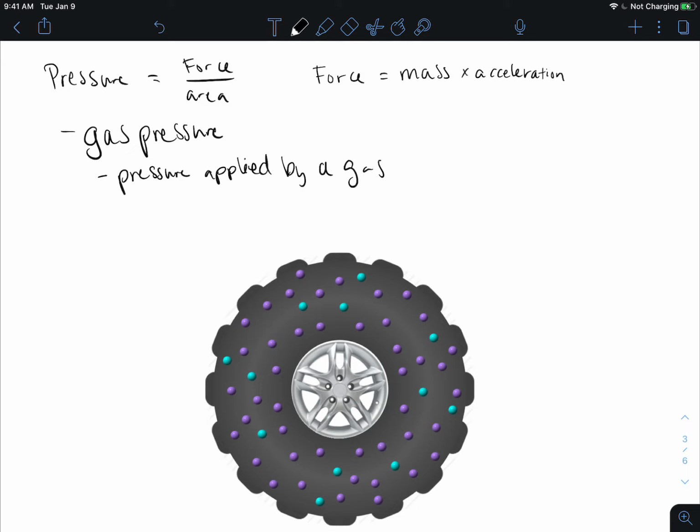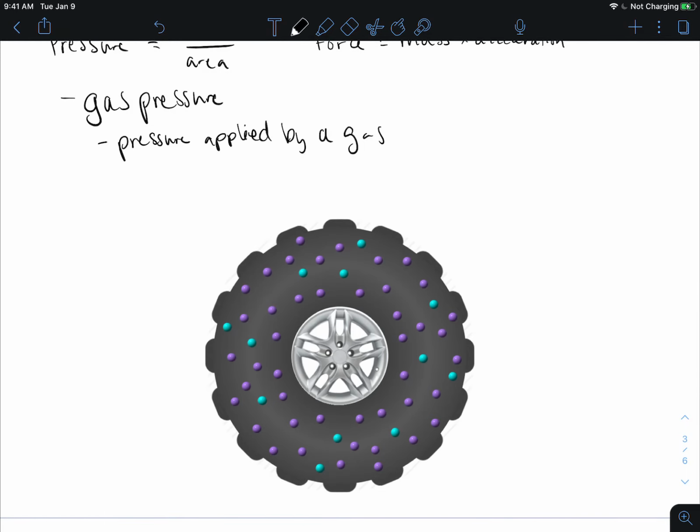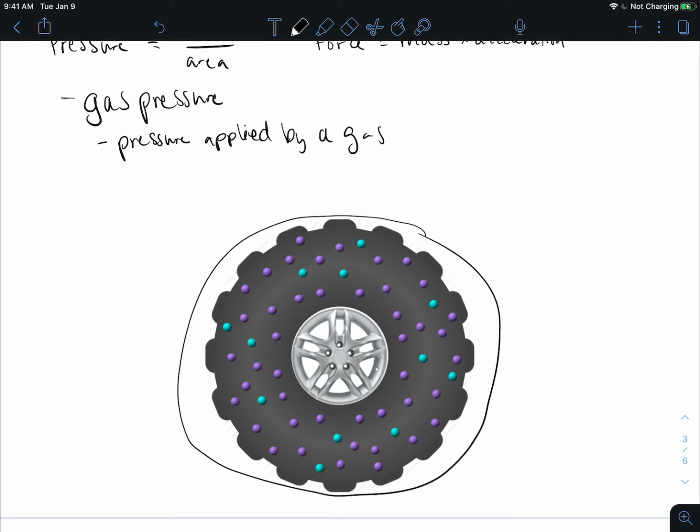So for instance, if we get more gas particles within, say, a tire, the more gas particles we add in, the greater the pressure, because we're applying a greater force over a smaller area because we have more and more particles. And then if we heat up a gas, that's going to cause that acceleration to go up.